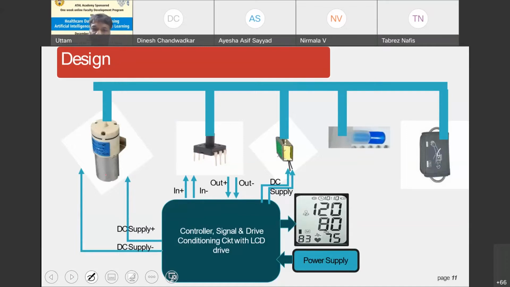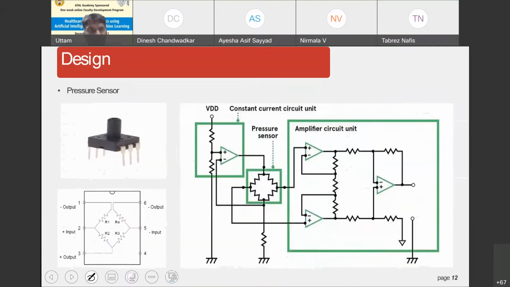At the same time, we should have some kind of display where we should be able to display blood pressure, which is in the order of 120, either systolic or diastolic, as well as a pulse rate. And we can also provide the power required for different circuit elements. We need to provide power for the pump, and even some power to the pressure sensor, solenoid valve, and so on. So this is the typical circuit design for a pressure sensor.